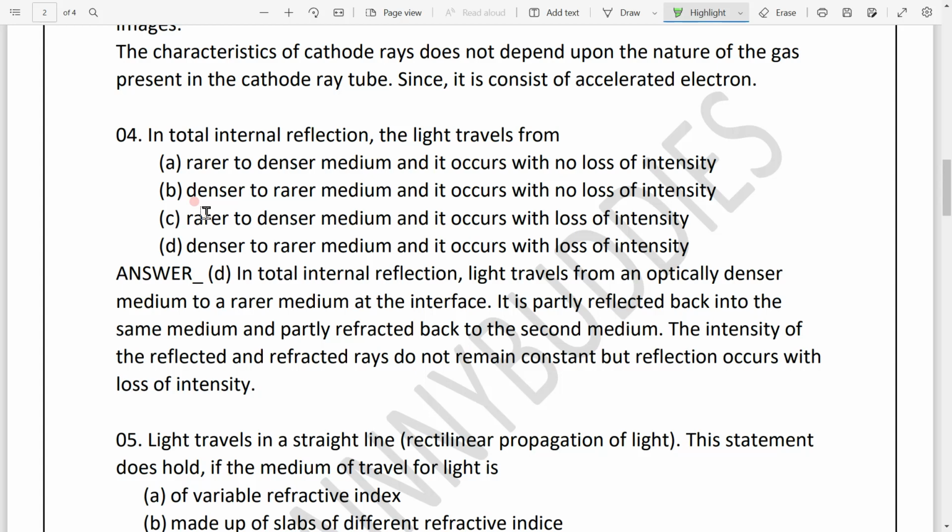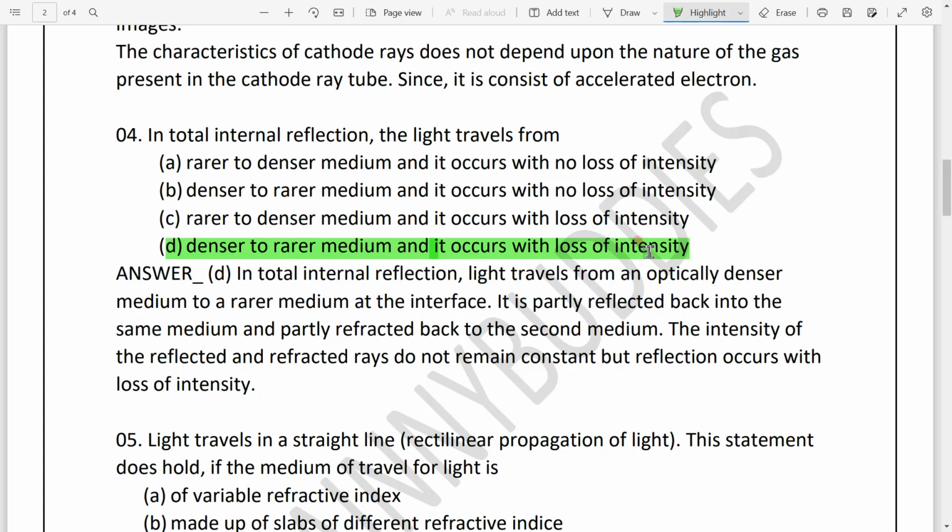And what is a denser medium? A denser medium, compared to a rarer medium, contains a large number of molecules, and a rarer medium contains a small number of molecules. So here we can see option D is the correct answer, because in total internal reflection light travels from denser to rarer medium, and it occurs with a loss of intensity.